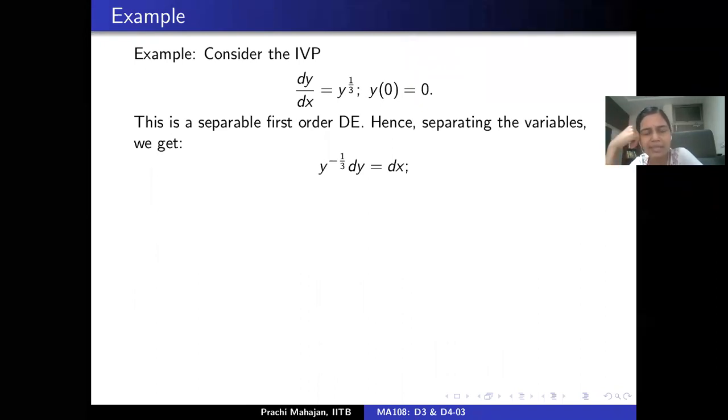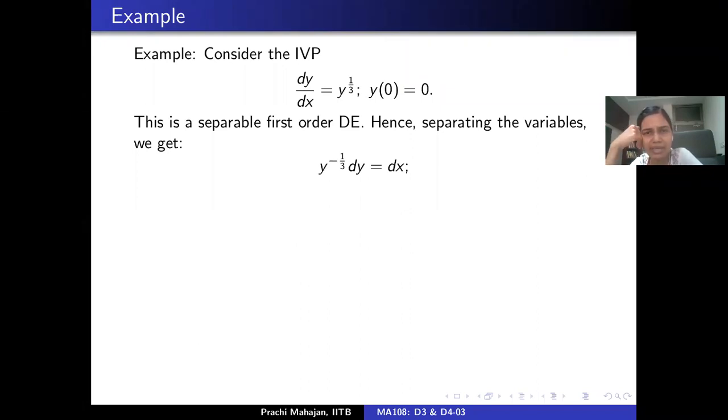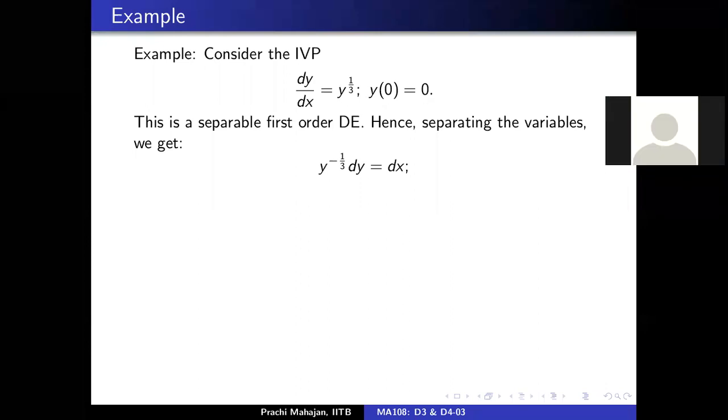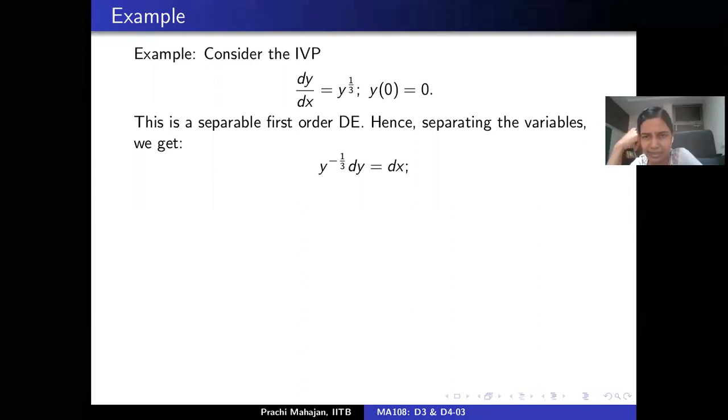And the very next line on this slide is that I am dividing by y here, when I write y to the power minus 1 by 3. So how do you justify division by y when y is taking the value 0? That is the question. Is that okay? Did you understand the question? When y takes the value 0, how do you justify division by y to the power 1 by 3?